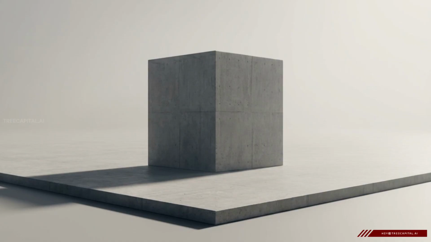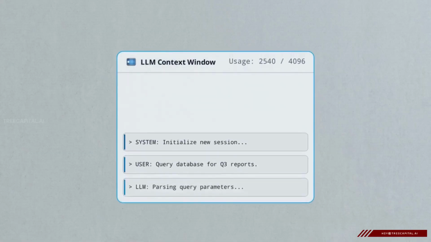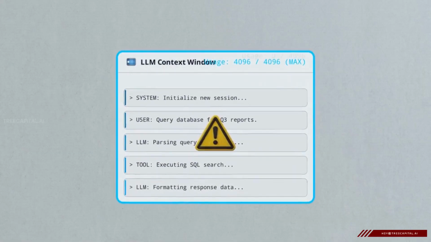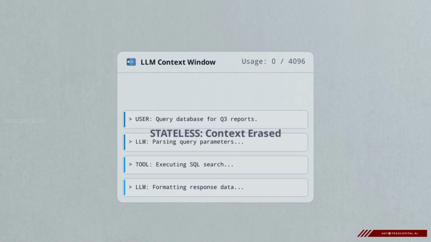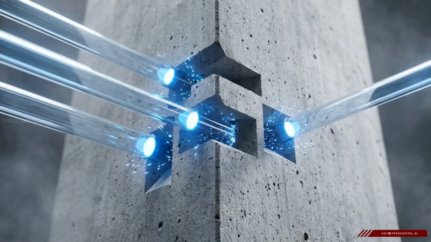There is a massive catch. By default, an LLM is entirely isolated. It is a stateless entity. The moment a session ends or the token limit is reached, its context window empties out, and it forgets everything that just happened. To actually do work, it has to be forcibly connected to external systems.